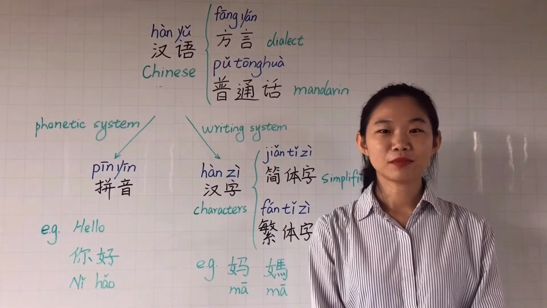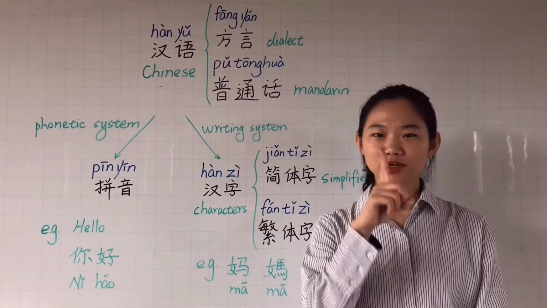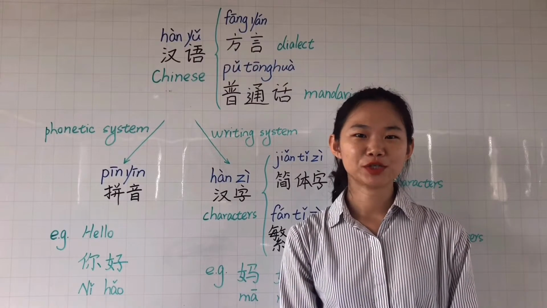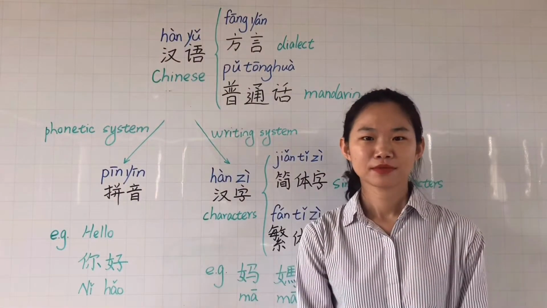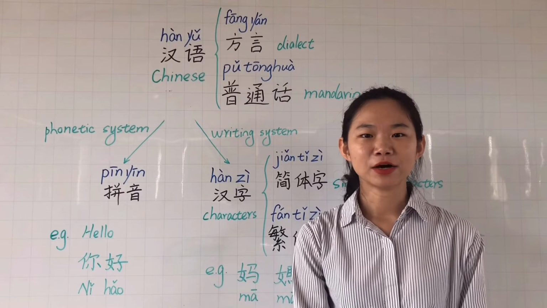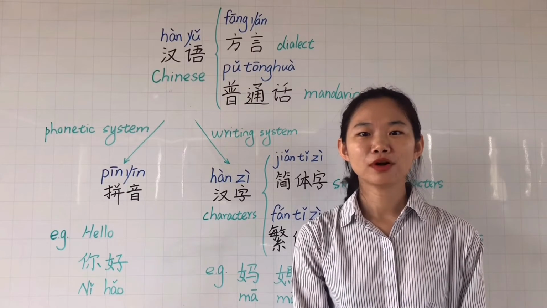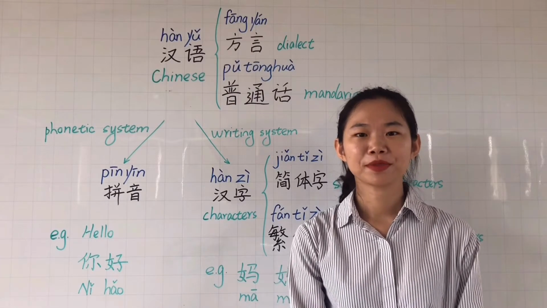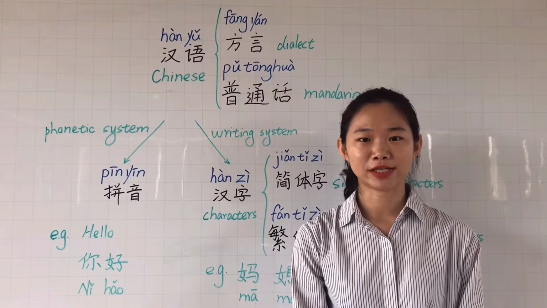Today we are going to talk about some very important questions about Chinese language. The first question is, what is Chinese language? Chinese language, we call it Hanyu in Chinese. As we know, in China, we have 56 ethnic groups, and more than 90% of the population are the Han people. The language of Han people is Chinese language, is